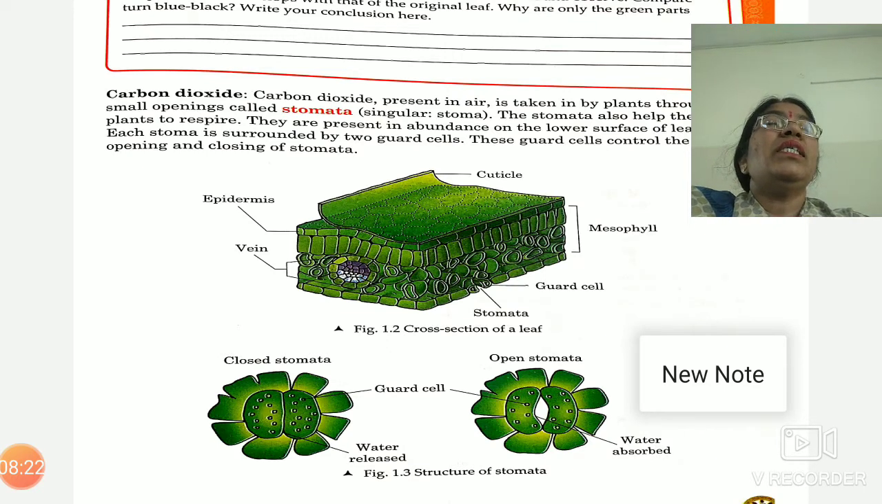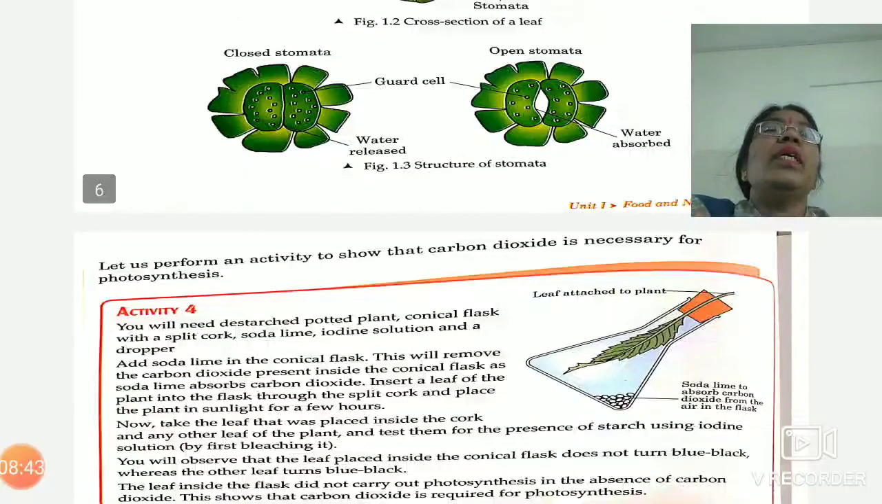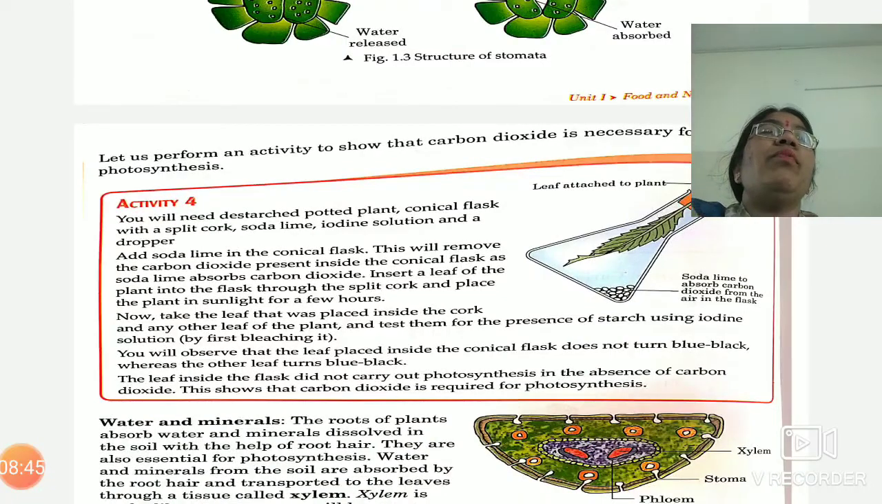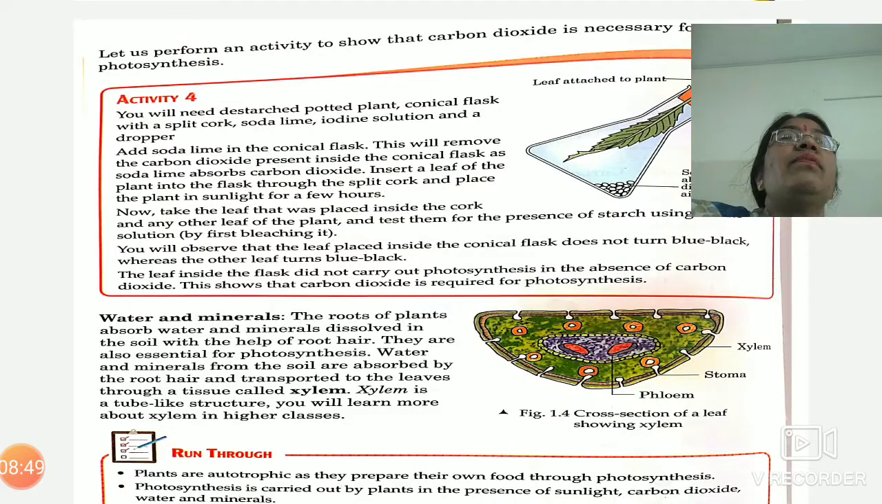When these guard cells are turgid, the stomata will be closed, and when these guard cells are flaccid, then the stomata will be open. When the stomata are open, exchange of gases occurs inside the leaves. Now, carbon dioxide is required for the process of photosynthesis. This can be understood with the help of this activity.